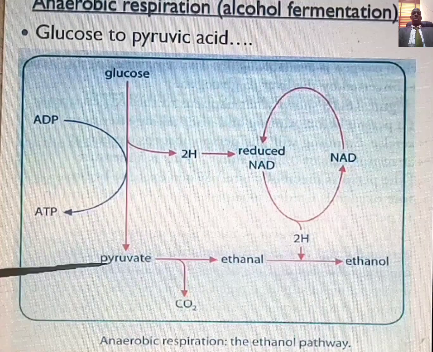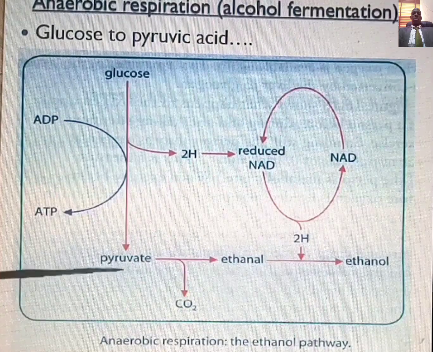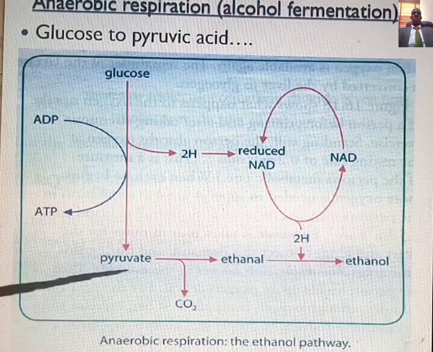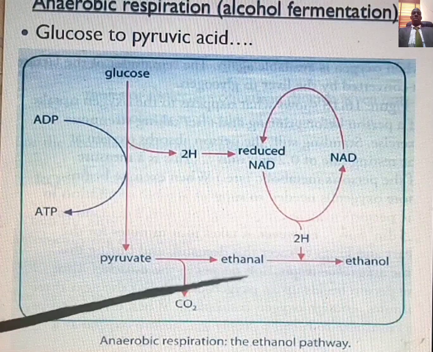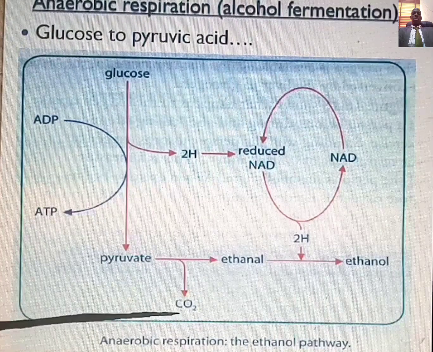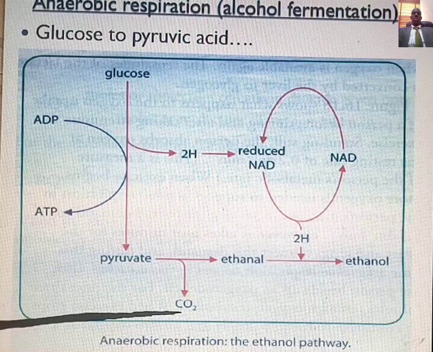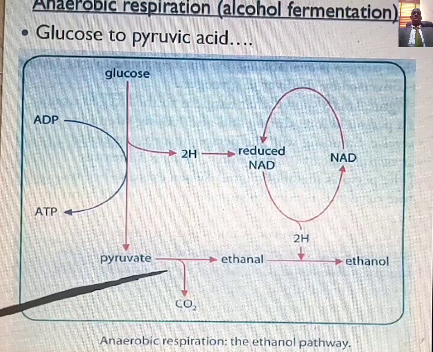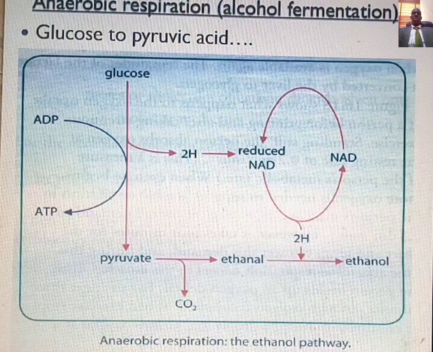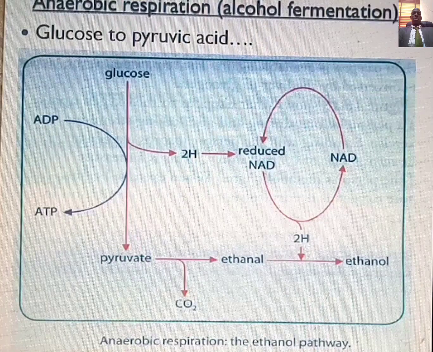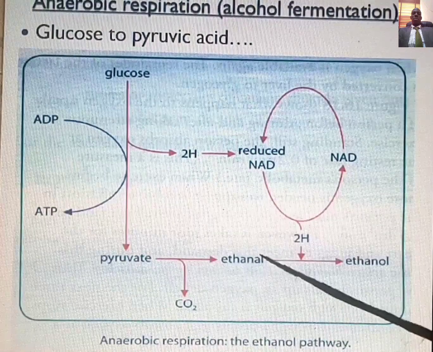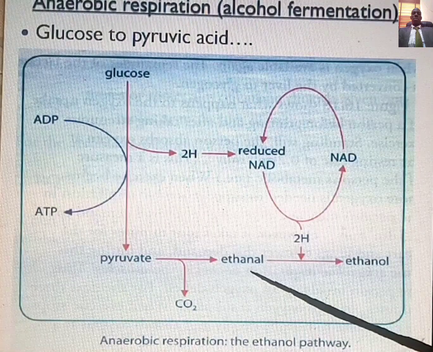The pyruvate, which is a 3-carbon compound, will lose a carbon in the form of carbon dioxide, and the enzyme that is responsible for removing this carbon is known as pyruvate decarboxylase. You generate your ethanal. Ethanal is a 2-carbon compound.